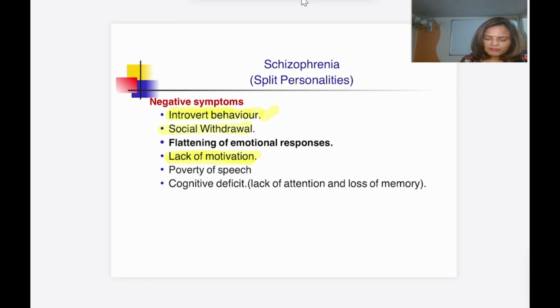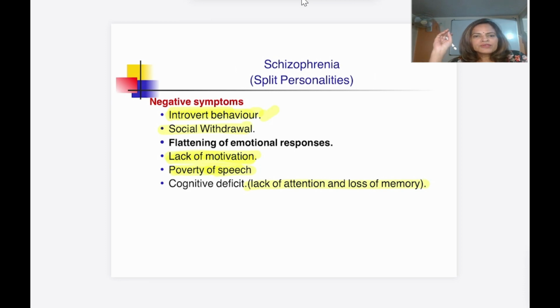And then speech, that fluent speech is lost. And there is a cognitive deficit, that is a lack of attention and lack of memory, that is also seen in a few of the patients. So these are the positive and negative symptoms of schizophrenia. So for positive symptoms, the most important are delusion, hallucination, and thought and behavior.